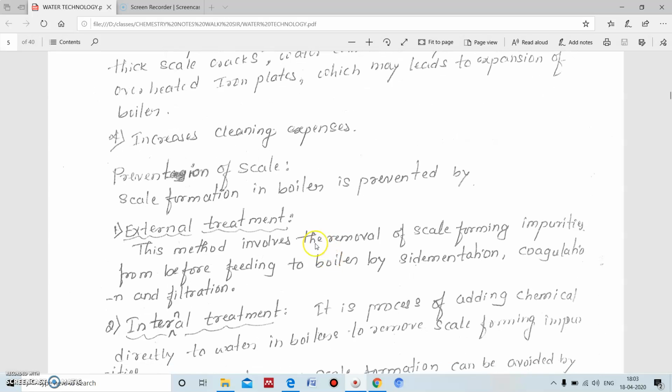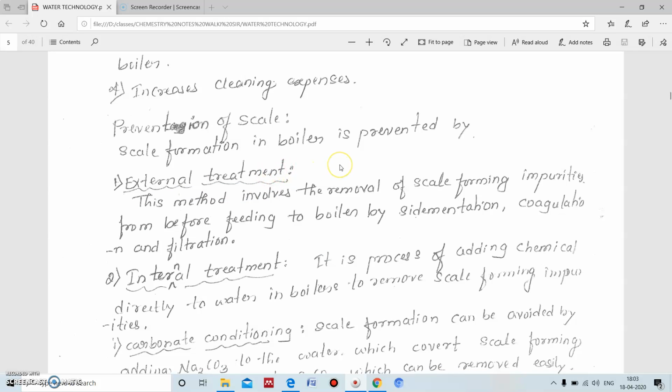Then next we are going to discuss the prevention of scale. Two methods are adopted in order to prevent scale formation. Scale is mainly due to the dissolved salts present in the water, so we have to remove those dissolved salts. That will be done by two methods. One is external treatment, the other one is internal treatment. External treatment is physical treatment, internal treatment is chemical treatment.